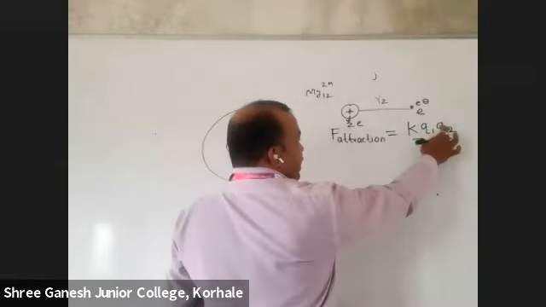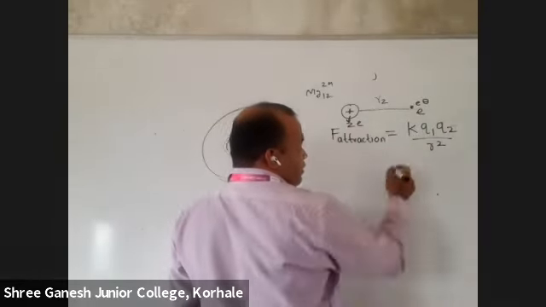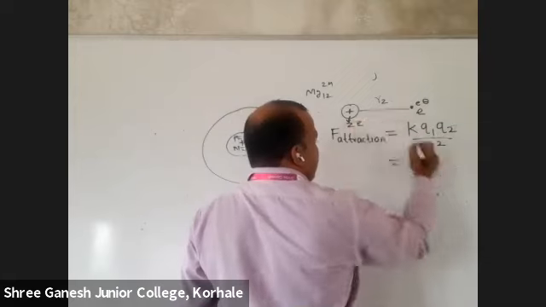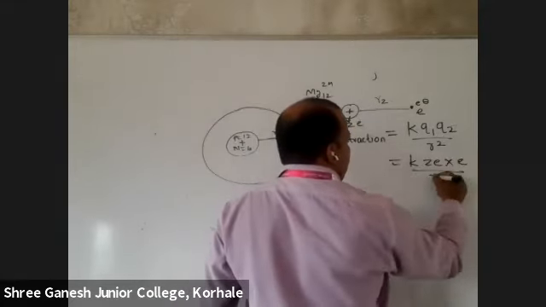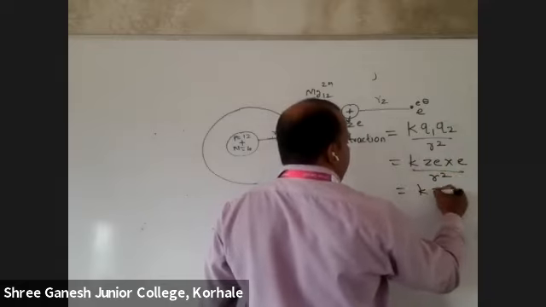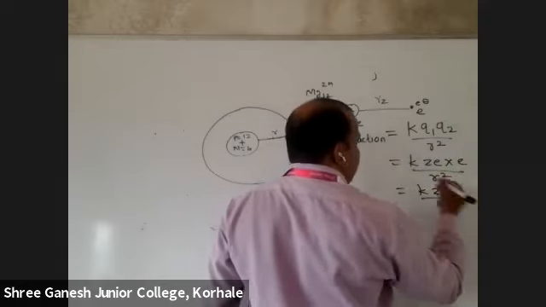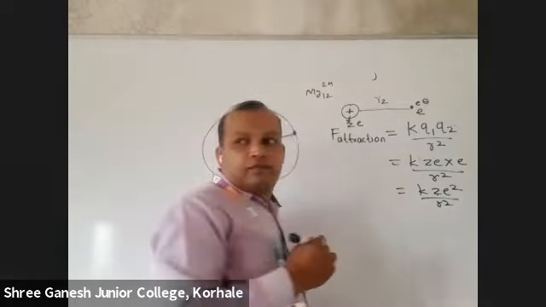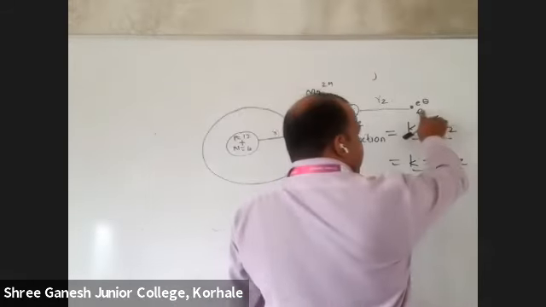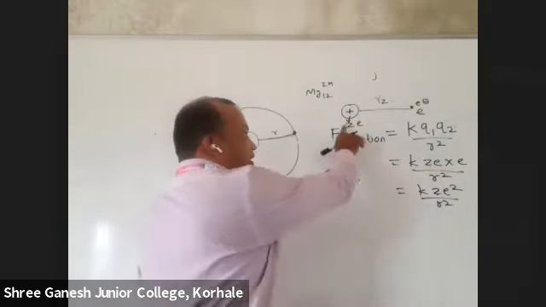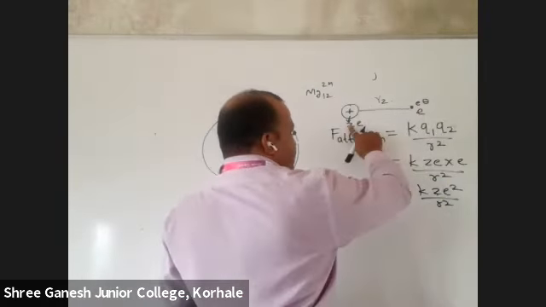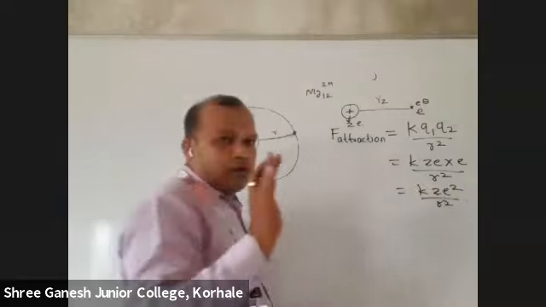So instead of Q1 and Q2, can I substitute this? Instead of Q1, I'll put Ze. And here e. R square. So instead of this, I can write Ze square upon R square. The electron charge, you know, is 1.6 into 10 raised to minus 19. This is Ze. So Ze square.